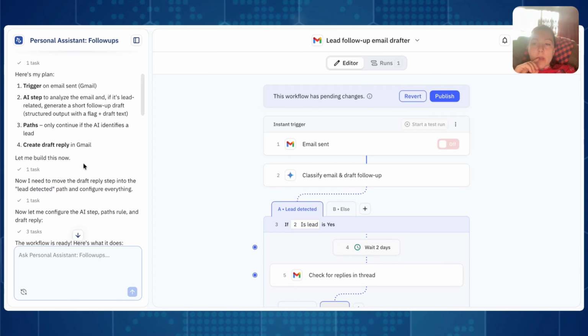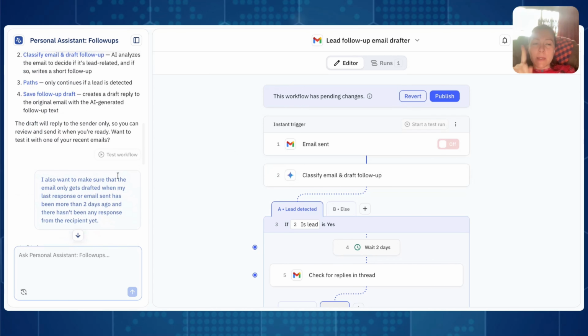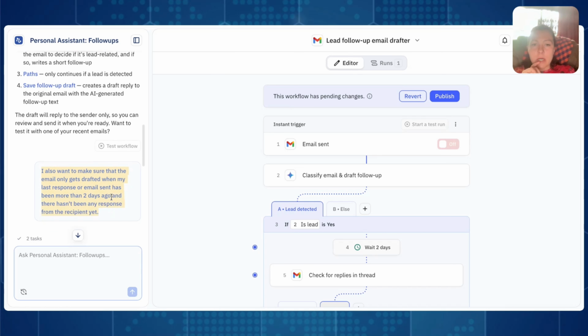And so it went ahead and created this flow for me, and I was like, I actually don't want it to check immediately. I only wanted to check that when at least 2 days have passed without the other person's response. So I'm saying here, hey, make sure that the email only gets drafted when my last response to email sent has been more than 2 days ago and there hasn't been any responses from the recipient yet, right?